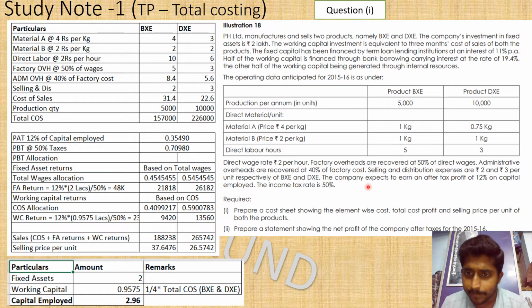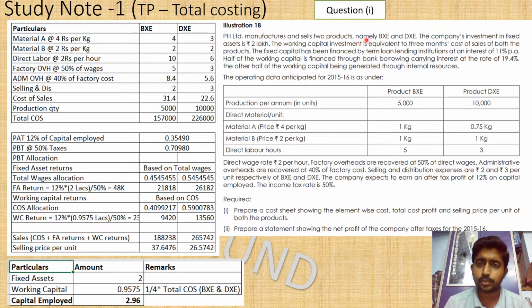So now the company expects to earn an after tax profit. So profit after tax, you can say PAT, or you can also say earnings after tax, EAT. Okay, 12 percentage on capital employed. So we know what capital employed is: how much you have invested in the fixed assets and how much you have invested in the working capital. Okay, so now the income tax rate is 50 percentage, so that also they have given.